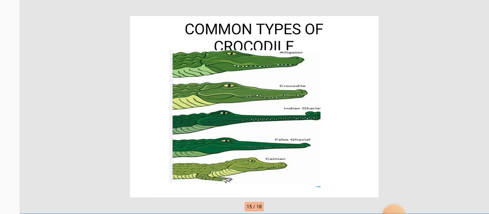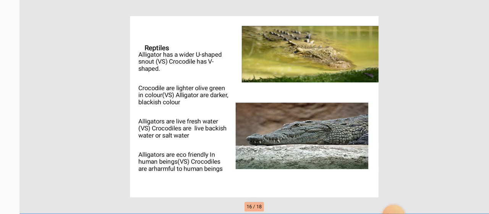And next we are going to talk about reptiles, crocodiles. These five types are common types of crocodile. In reptiles we know about the crocodile, but the structural differences between a crocodile and an alligator are given below.